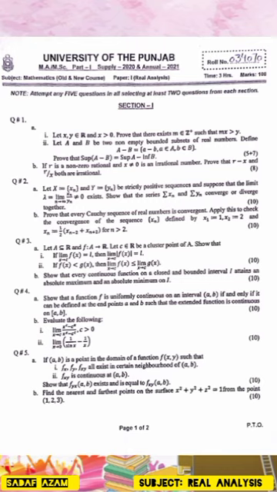1. Let x, y belong to the real numbers and x greater than 0. Prove that there exists a positive integer m such that mx is greater than y. 2. Let A and B be two non-empty bounded subsets of real numbers. Define A minus B as the set of a minus b, where a belongs to A and b belongs to B. Prove that supremum of A minus B is equal to supremum A minus infimum B.